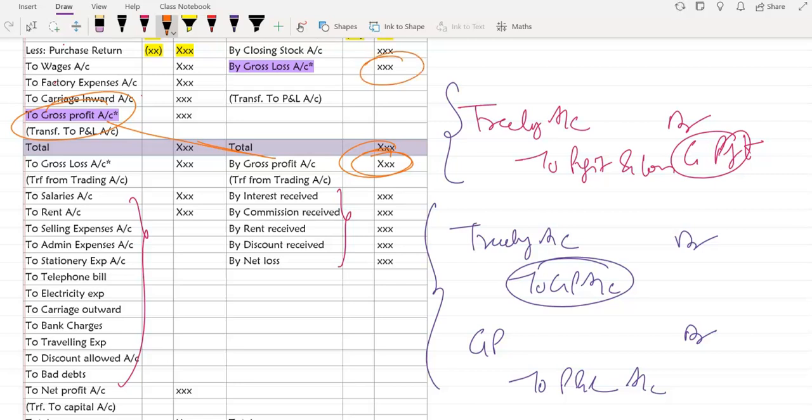Yes, ma'am. Similarly, gross loss is recorded directly here. If you want to write the journal entry for gross loss, it is written on the credit side of the trading account, so the trading account is getting credited, and on the profit and loss account it is written on the debit side. So profit and loss account is getting debited. P&L account debit to trading account if it is a loss.